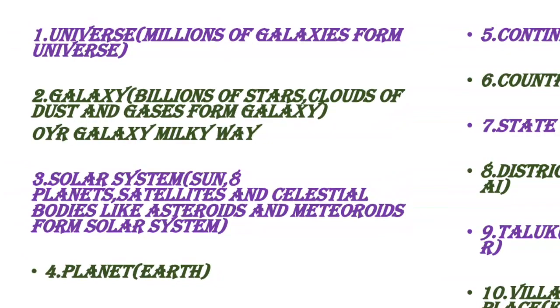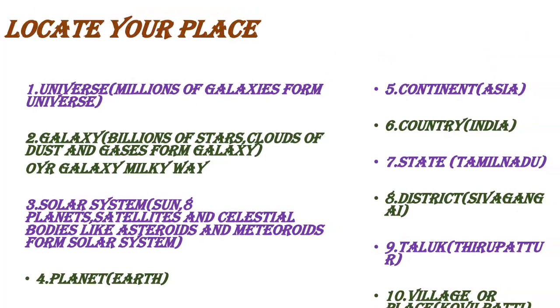And we will revise this slide once again. Which village are you living in, which taluk, which district, which state, which country are you living in? That country is India. India comes under which continent? Asia. Which planet are we living on? Earth. What is meant by solar system? What are the members of the solar system?